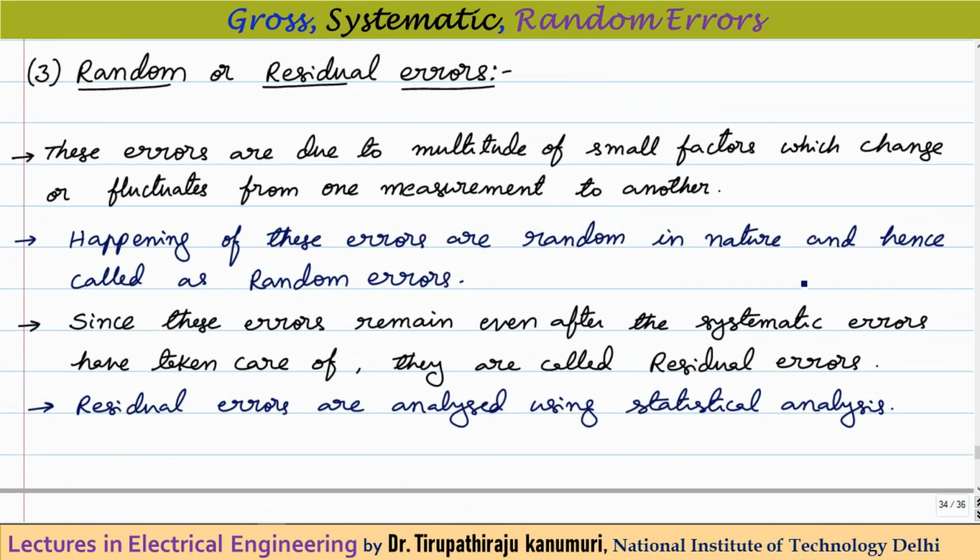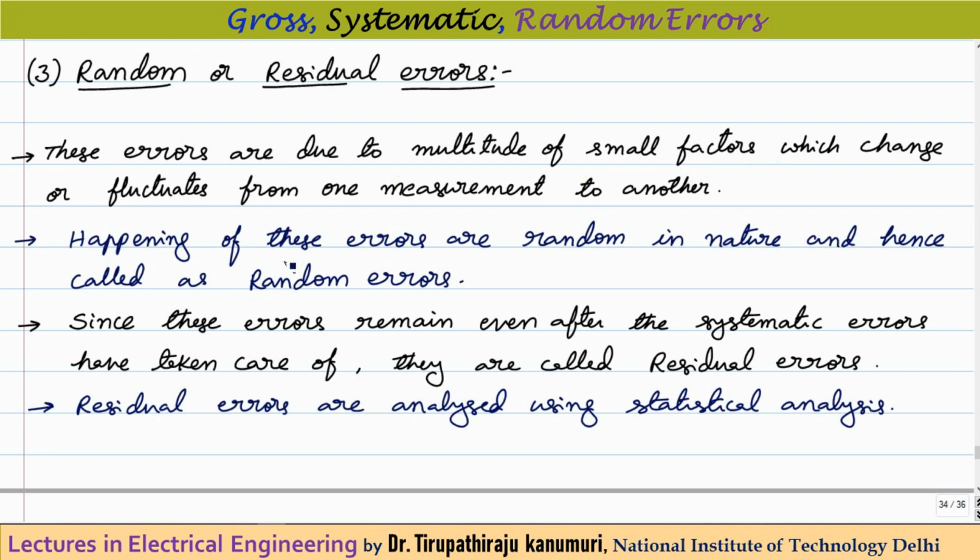So next type of error is called as random or residual error. So these errors are due to multitude of small factors which change or fluctuate from one measurement to another. That means they don't come in any of the previous two categories. So these are the combination of small different type of errors which are uncontrollable and unpredictable. They will change from every reading to reading. So sum of all these errors together, they are called as random errors, because they are randomly happening.